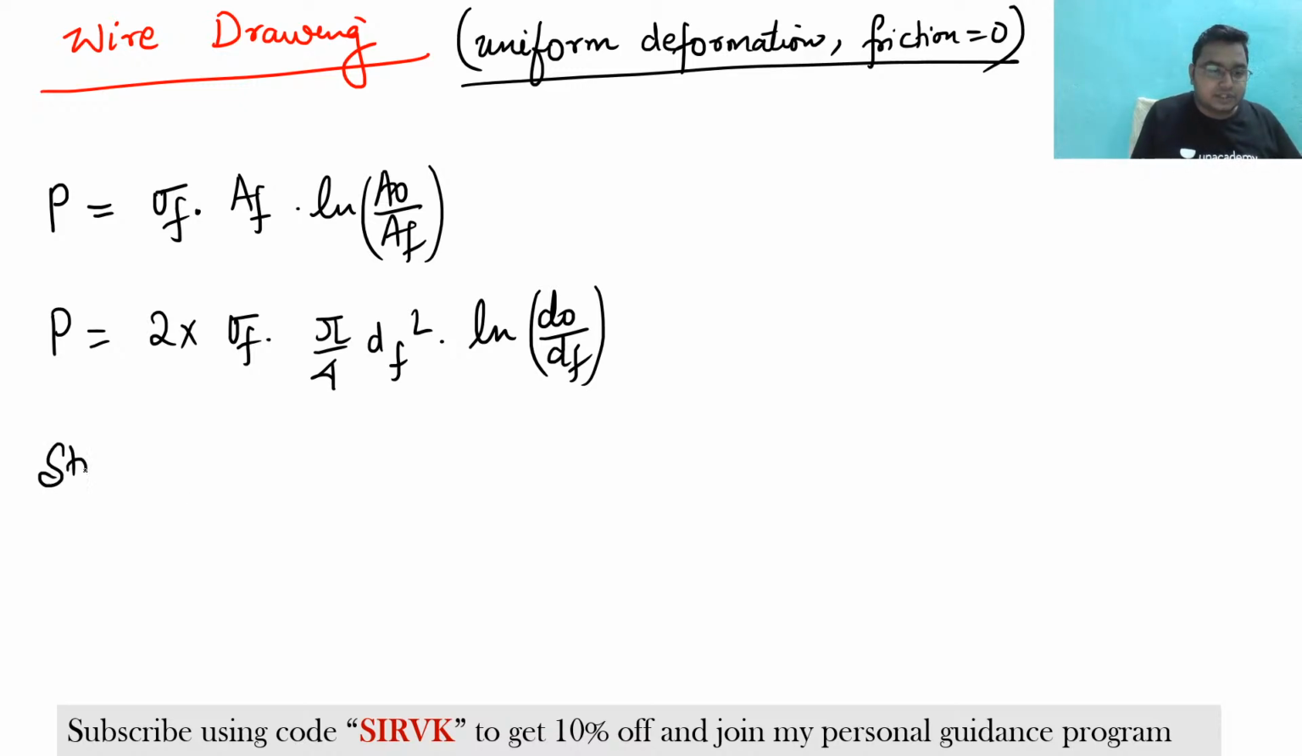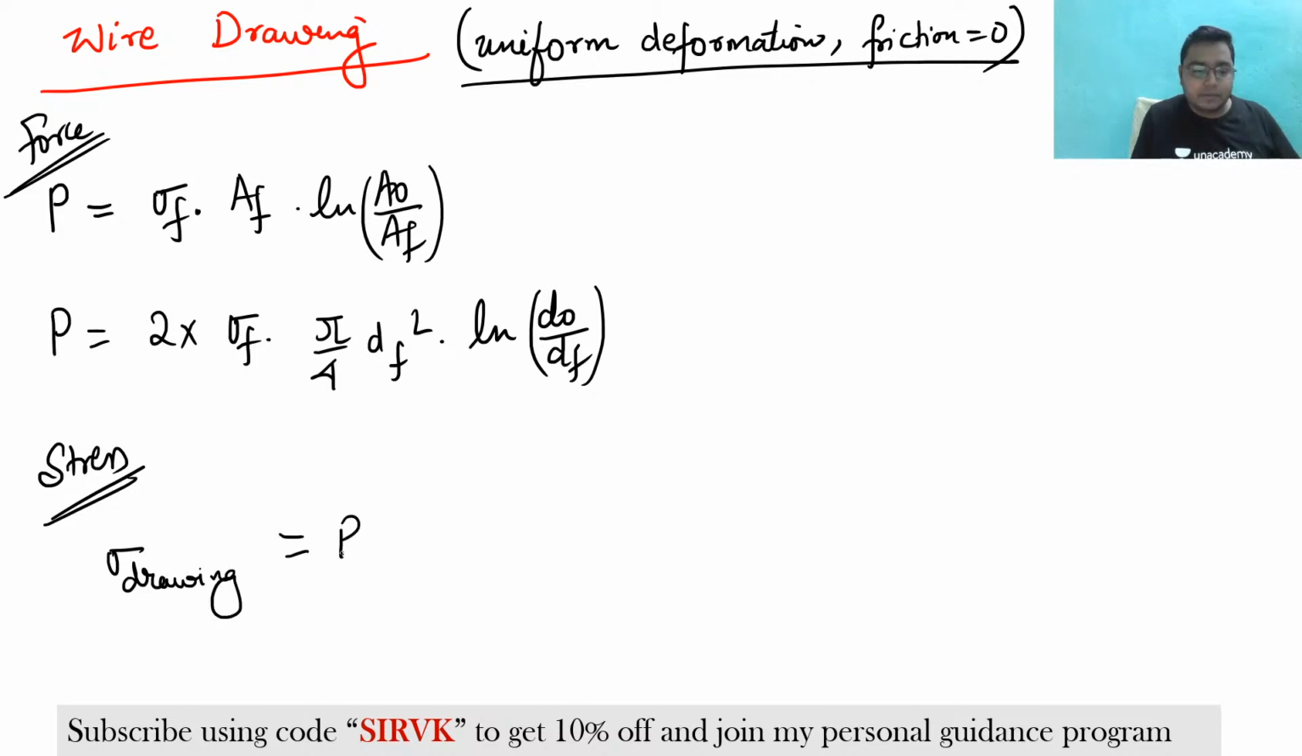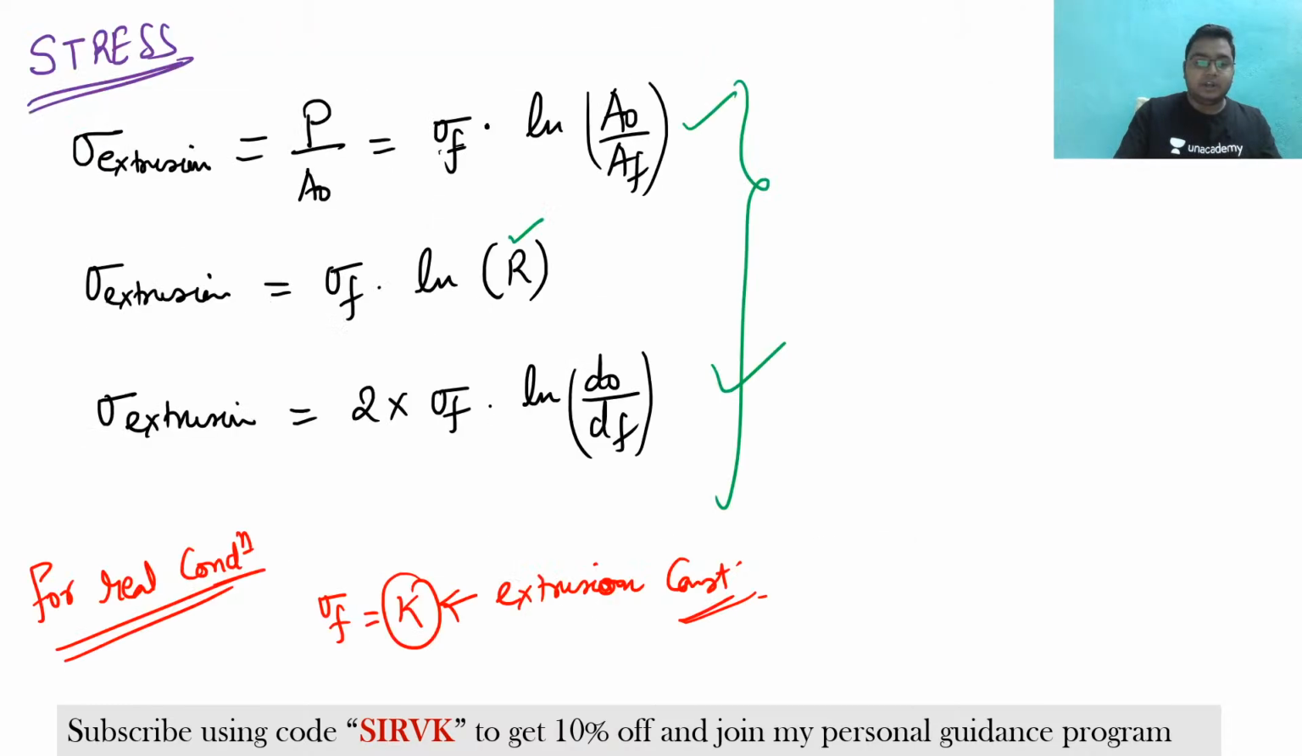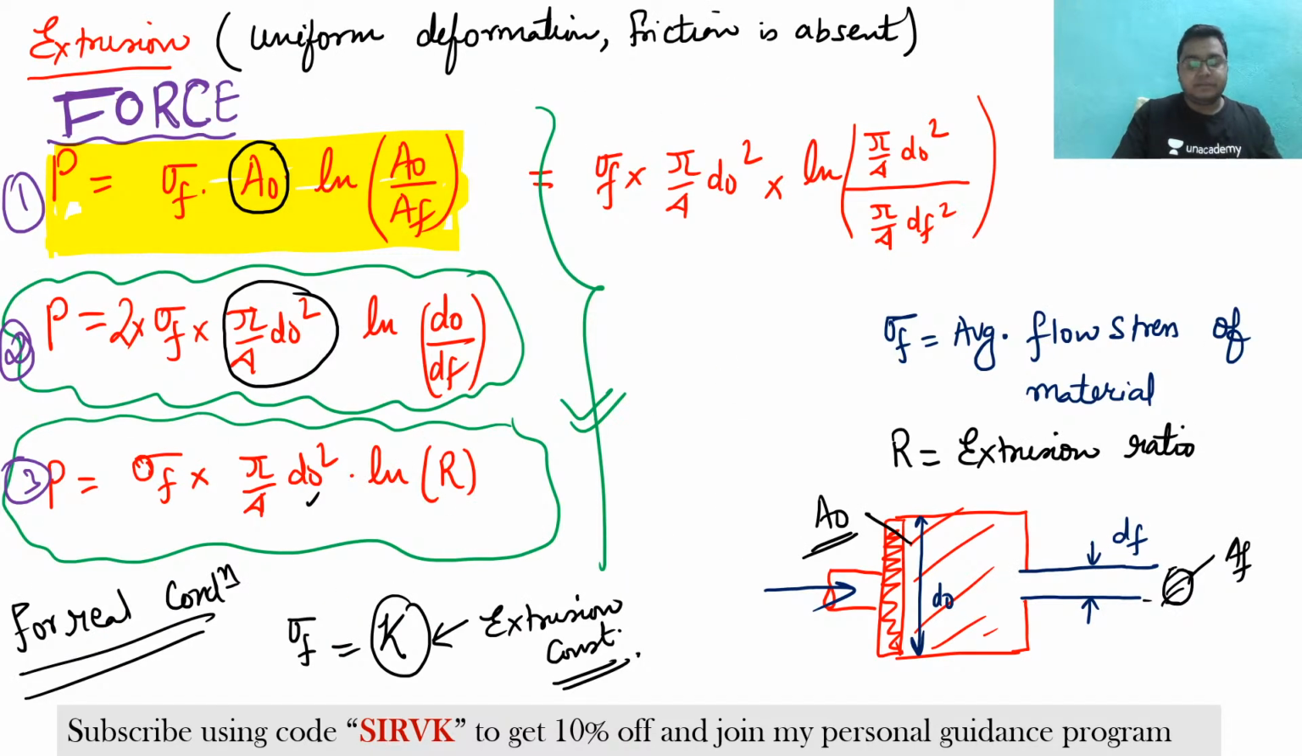If we talk about the stresses, we have talked about the force, so what is the stress? Sigma drawing would be given by P by Af, which is nothing but sigma f ln of A naught by Af, which is again written as twice sigma f ln d naught by df. I hope you have understood each and every aspect of the formulas I have written, and that everything is clear to you.